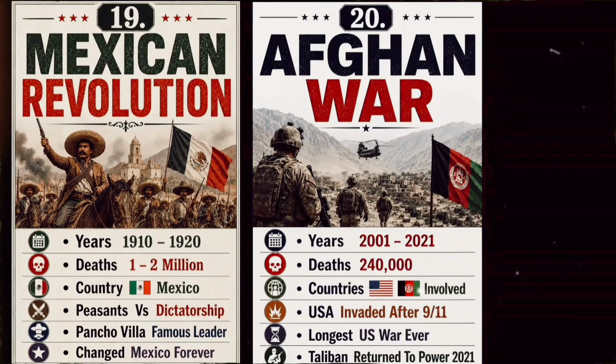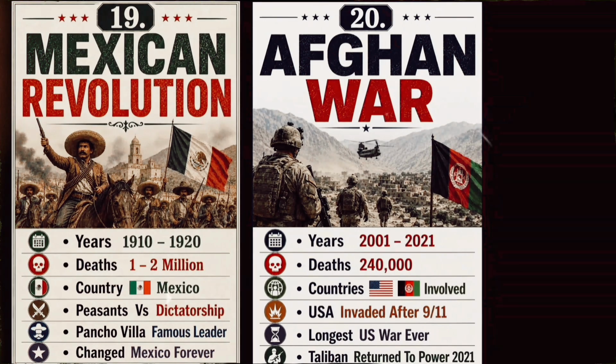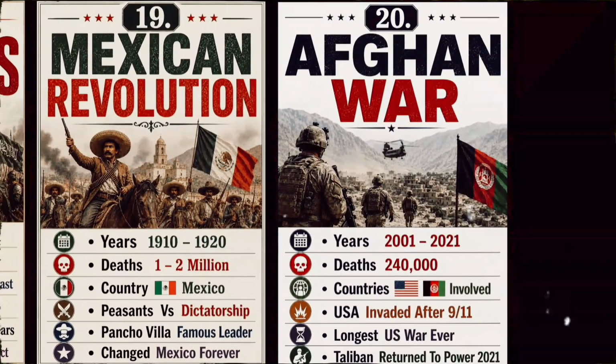Can you believe a revolution changed Mexico forever? The Mexican Revolution caused an estimated 1 to 2 million deaths as rebels fought against the dictatorship of Porfirio Diaz. Famous leaders like Pancho Villa became symbols of the struggle, transforming Mexico's political and social landscape.